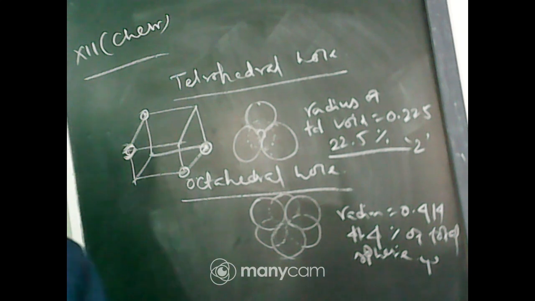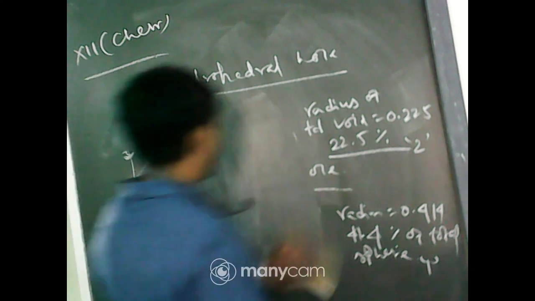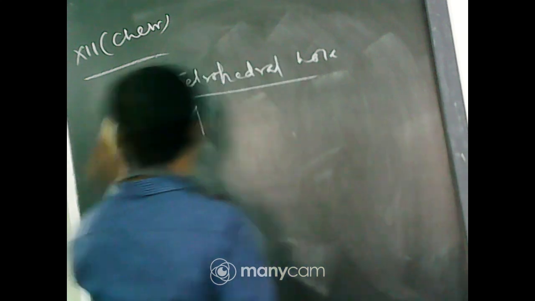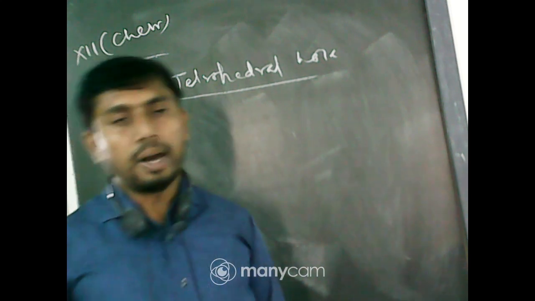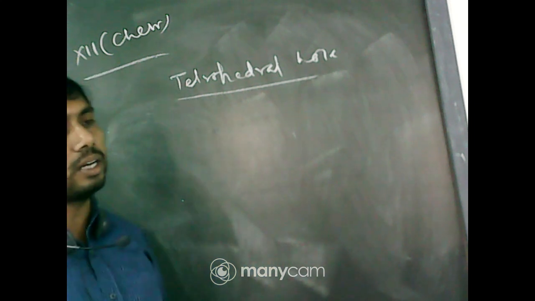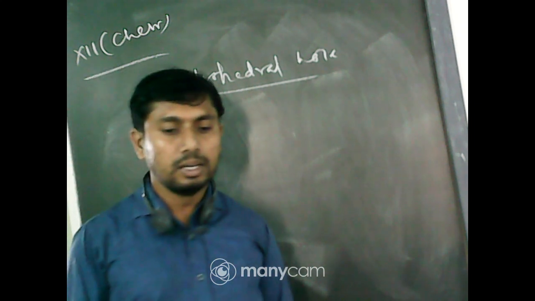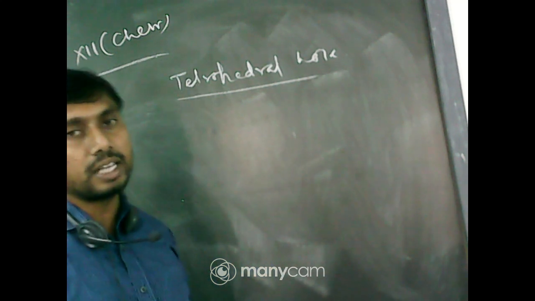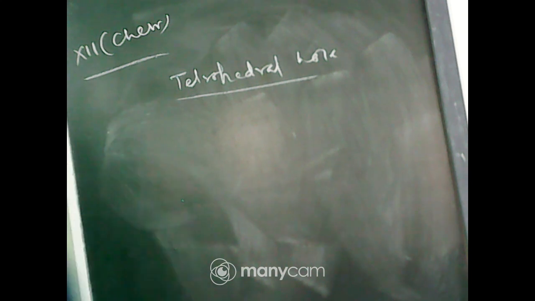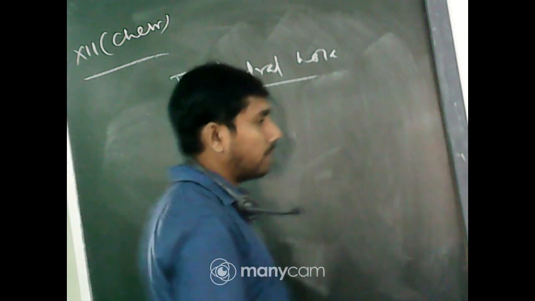Now, what is the difference between tetrahedral voids and octahedral voids? The radius of tetrahedral voids is 0.225, and the radius of octahedral voids is 0.414. Per sphere we get 2 tetrahedral voids, and here per sphere we get 1 octahedral void. Number 3 is the coordination number: in tetrahedral voids it is 4, but in octahedral voids it is 6. So, these three are the differences.